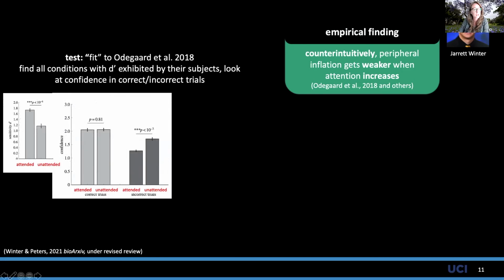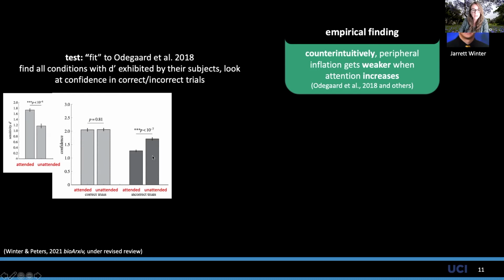So in 2018, Odegaard and colleagues reported that using crowding to manipulate attention resulted in the following. In unattended conditions, we see lower performance relative to attended conditions, but there is no difference in confidence for correctly answered trials. Only if you give an incorrect answer do the unattended conditions show an increase in the confidence that's reported.